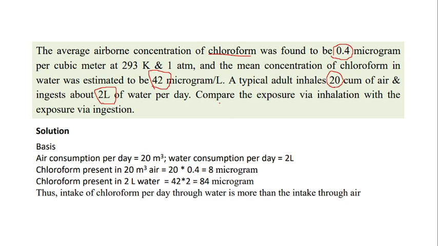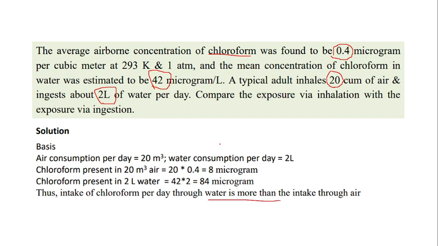The question asks you to compare the exposure via inhalation with the exposure via ingestion. If you compare this, only 8 microgram is taken in through air, but 84 microgram is consumed in the form of water. So the intake of chloroform per day through water is more than the intake through the air. This is very simple.